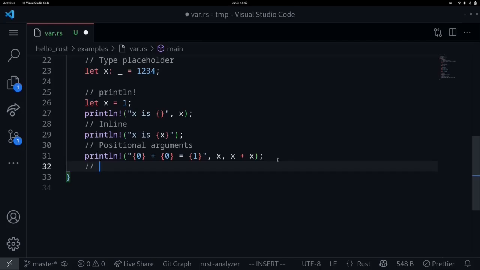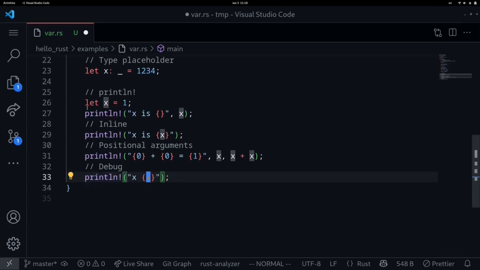The last useful option for printing is the debugging feature. So let's say that we wanted to print x. X is a simple data type, but if the data type was complex, then you might want to use the debug feature. This will print out the variable with details in a way that is easy to read. To do this, you'll put in colon and then question mark. We want to debug the variable x. So this is how you will do it.